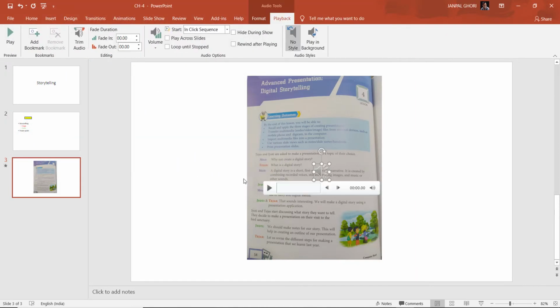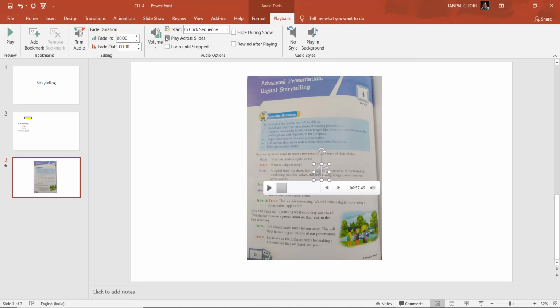So for this slide it will play. You see here to here. So when we play this slide it will play. No, play in style in the background. So whichever you prefer, that way it will work. Okay students, so here you can adjust the volume, right? Across this slide, if you want to play it across this slide, it will play.